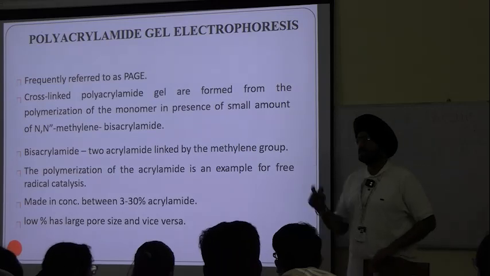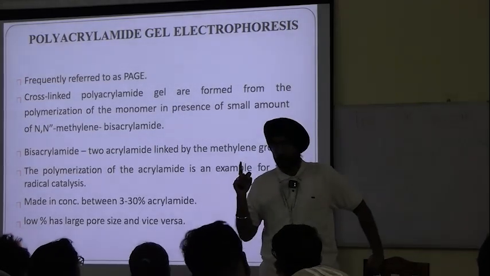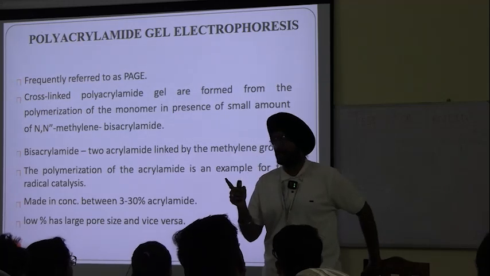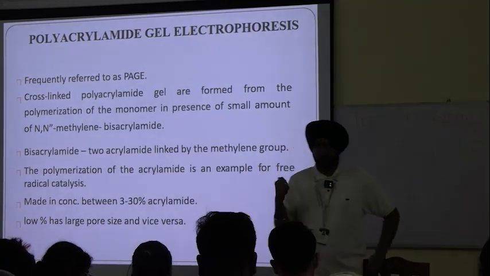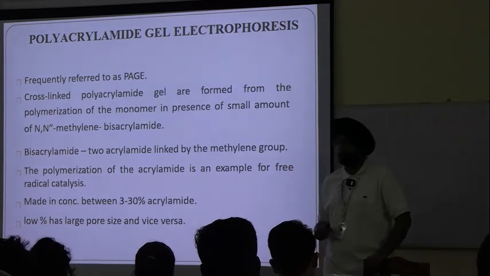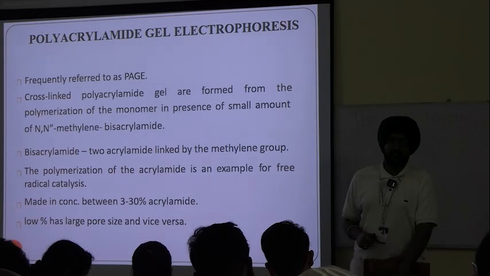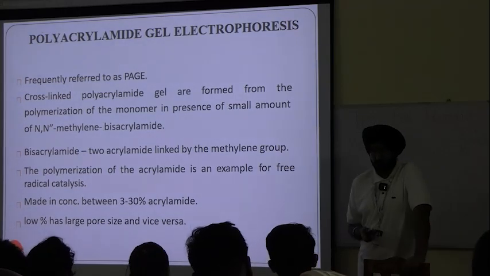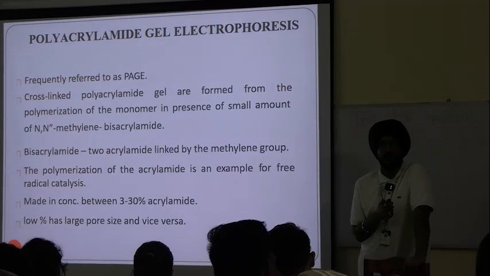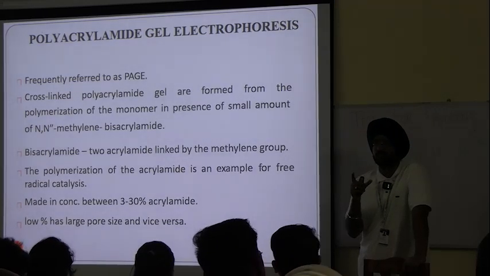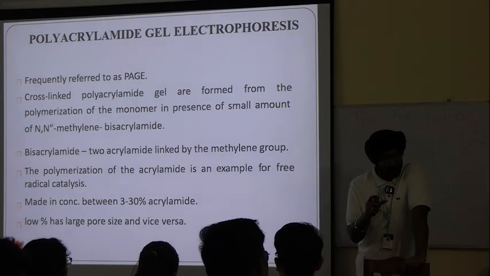What was the concentration we were using in gel electrophoresis? 1% and 3%, not 1 to 3%. What is the concentration used here? 3 to 30%. Similarly, drawing a parallel to gel electrophoresis, the lower the concentration, the larger the pore size, and the higher the concentration, the smaller the pore size.